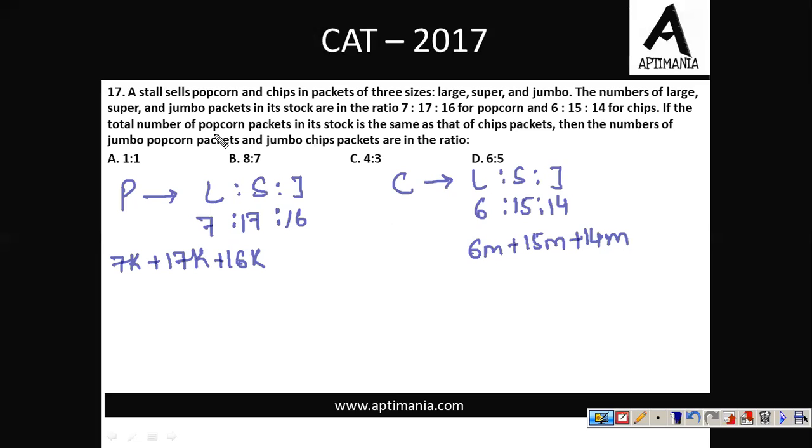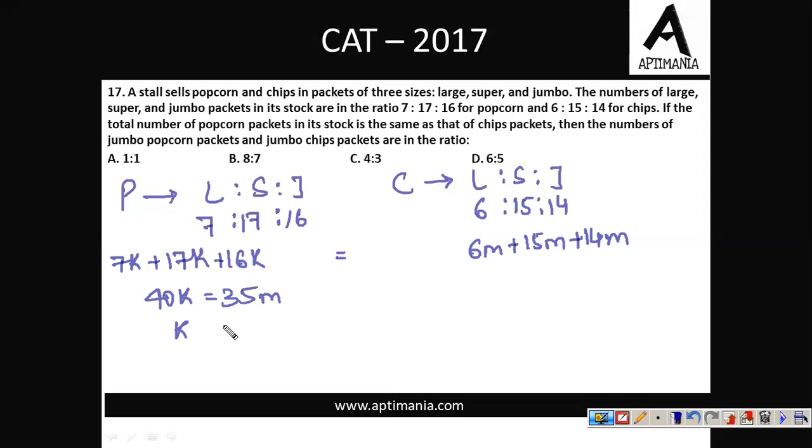What is given to you is that the total number of popcorn packets in stock is the same as the total number of chips packets. This is a total of 40k, equal to, this is a total of 35m.